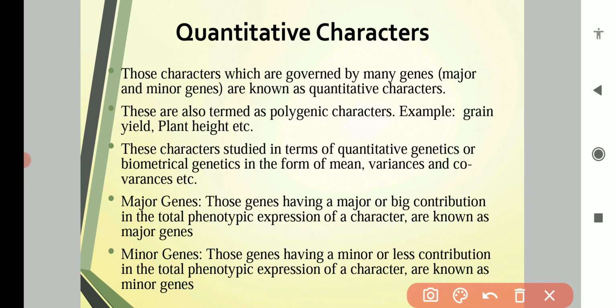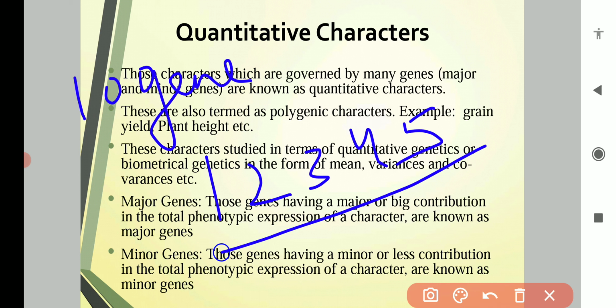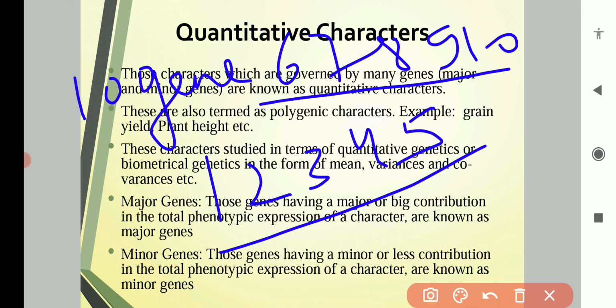For example, out of these 10 genes, genes 1 to 5 give us maximum expression, and genes 6 to 10 give us minor expression. All these genes together make 100 centimeter plant height.